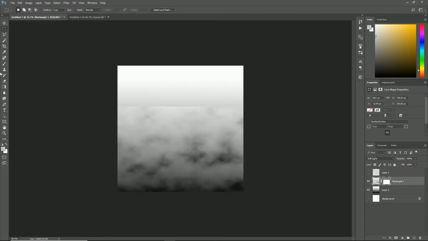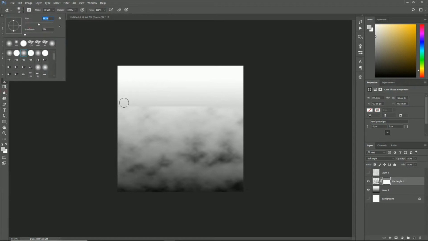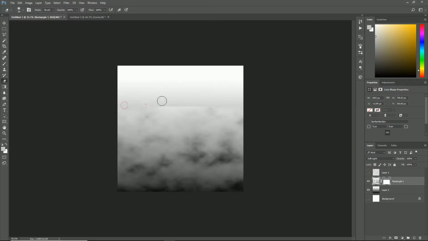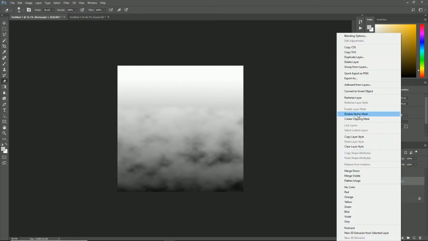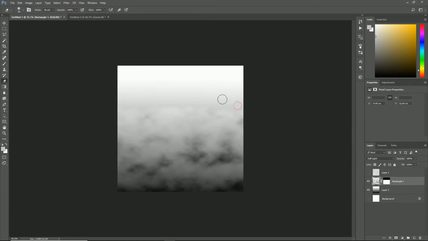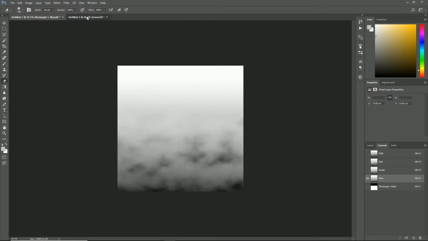And let's grab an eraser real quick with a nice big soft edge, and soften this part out too. And this should give us a much softer top part. Cool.